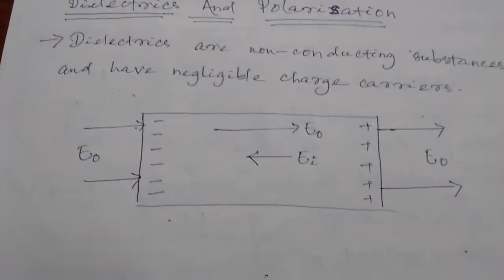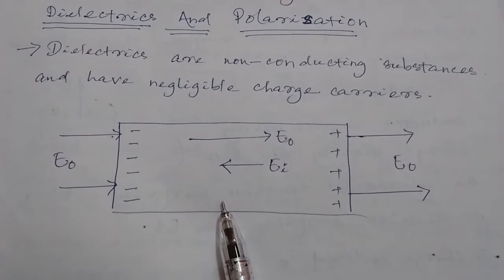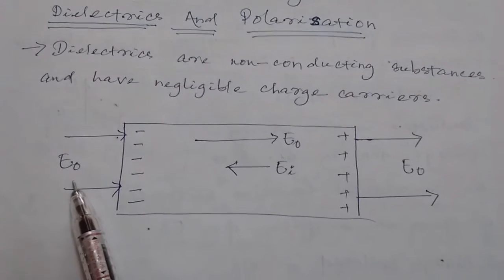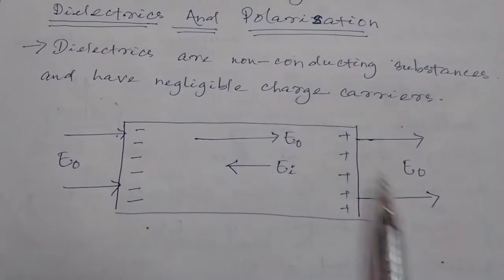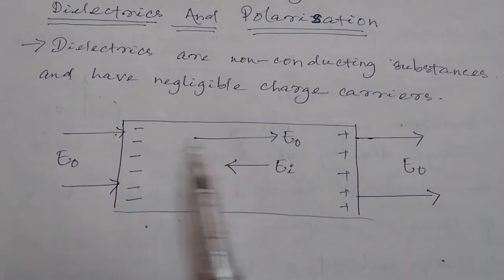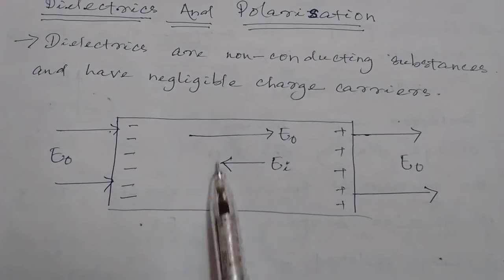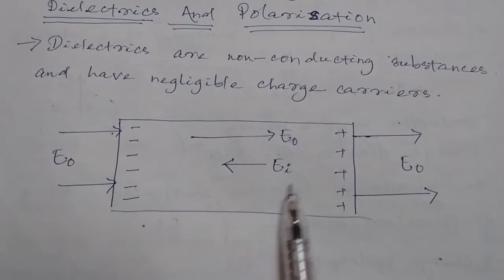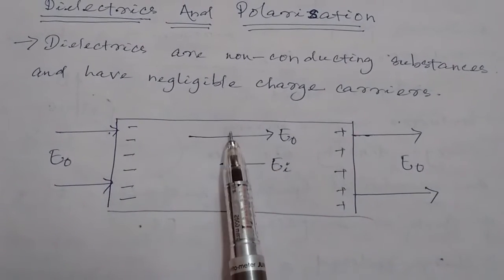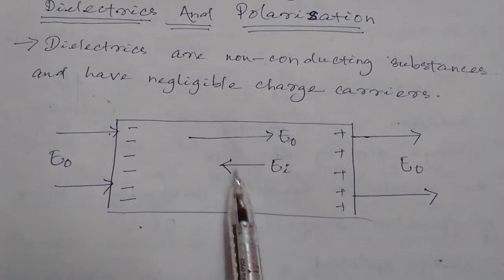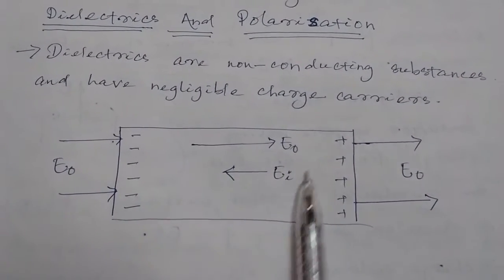Take a look at the figure. In the figure there is a substance, you can call it a dielectric. E naught is the external field applied to the dielectric. Inside the dielectric, as soon as this E naught enters the substance, another electric field, called the internal electric field, is auto generated by the dielectric itself, that just opposes this E naught, thereby producing a net electric field inside the dielectric.